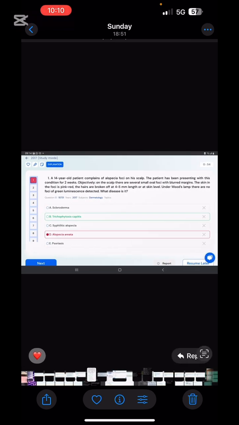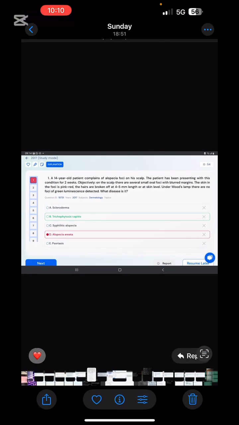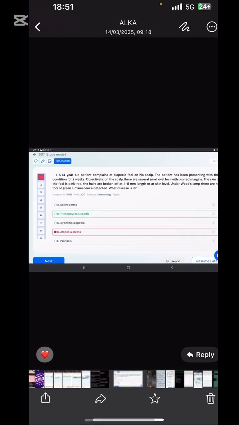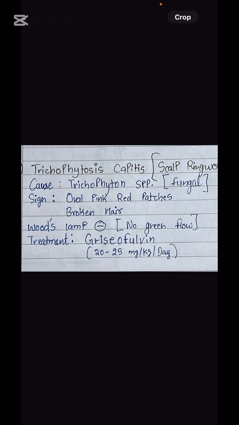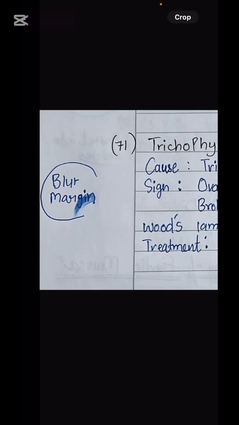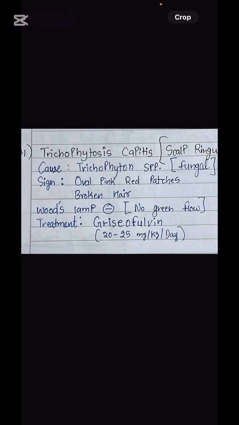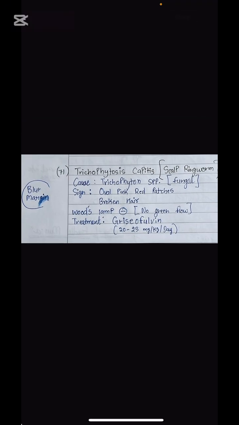Next is the case study. You can read the case here. This is the case related to trichophytosis capitis. Let's read it together. First of all, let's read once again all of them. The cause is fungal. The signs are oval pink-red patches and broken hairs with blurred margins. Wood's lamp is negative, with no green glow.